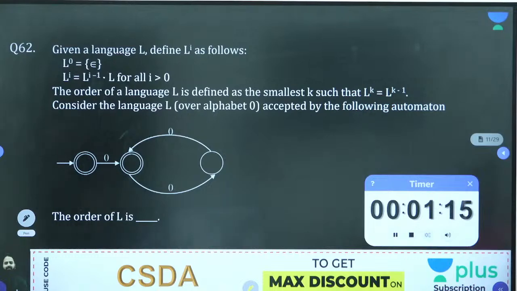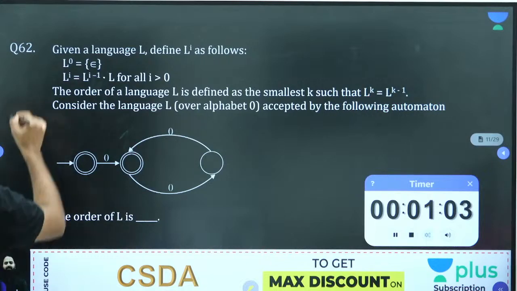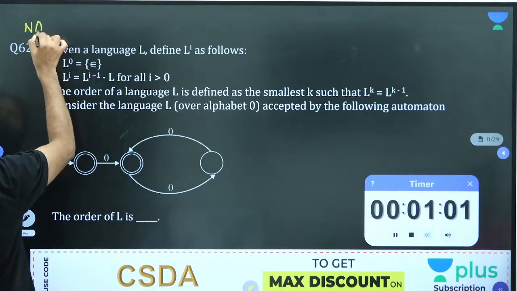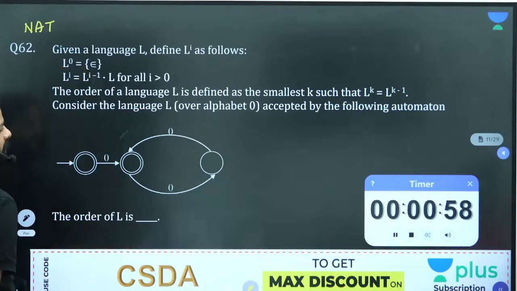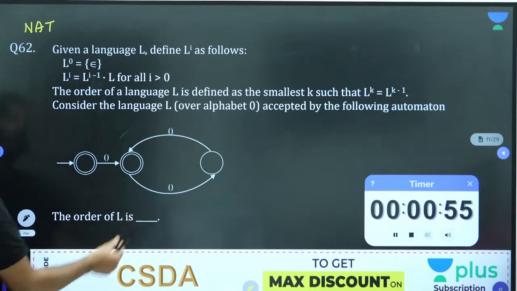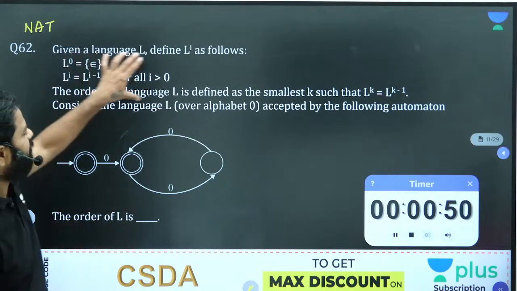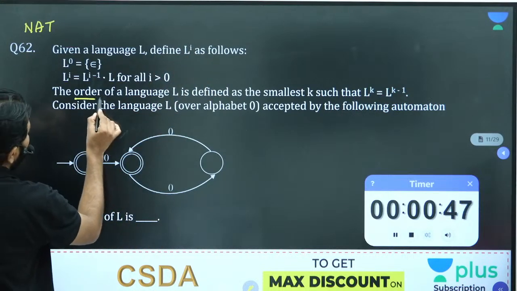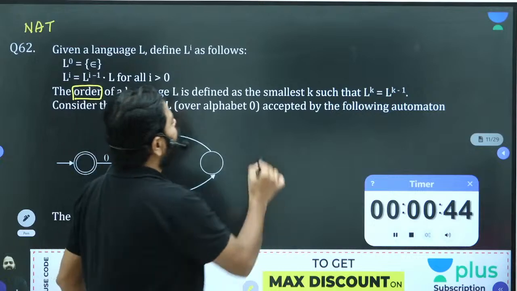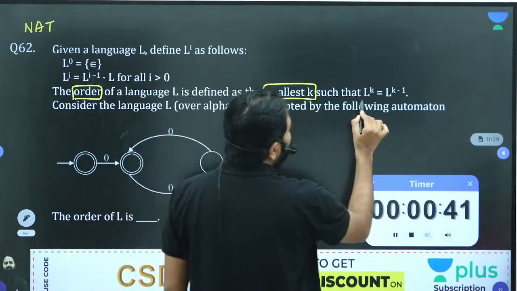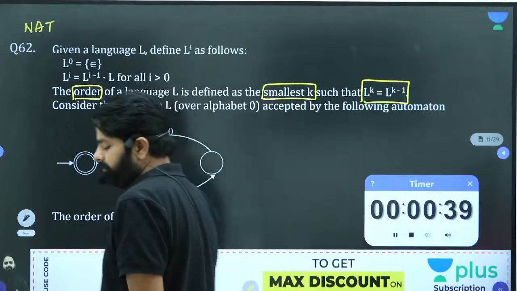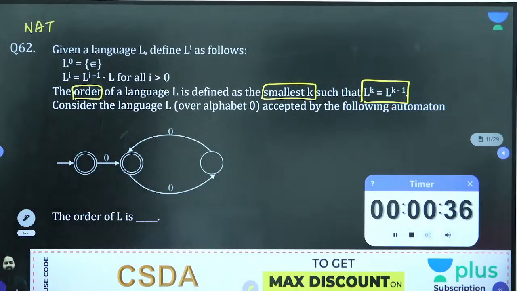The question is, what is the order of L? Not about the language, it's about what is the numerical answer type. It is a NAT. You solve it and some number comes here. What is that number? To compute it, first you should read the theoretical approach. How to compute it is given here. If you want to compute the order of a language, they mention it clearly. You should find the smallest k. First you should know how to compute the order.